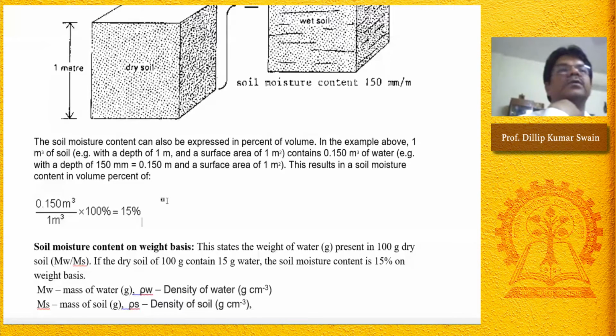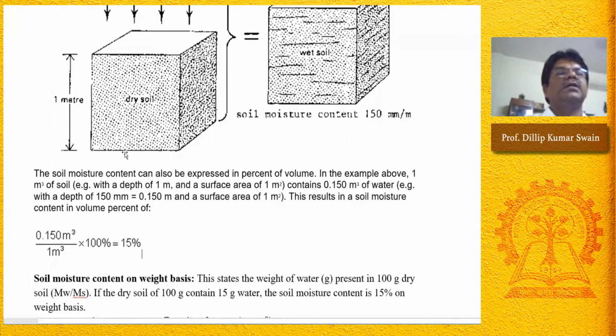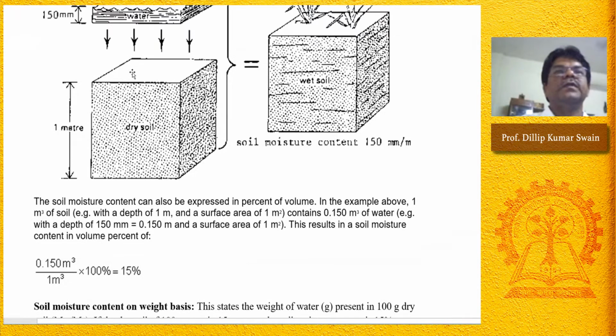I hope you got this one. This is the volume measurement. We use the sensor, time domain reflectometry, TDR, that gives soil moisture content on a volume basis, and the expression is that 100 cubic meter of soil or 100 cubic centimeter of soil contains so many cubic centimeters or cubic meters of water in that volume. 1 cubic meter of soil contains 0.15 cubic meter of water, so around 15% water is present in that soil profile. Okay, is it clear? Yes, sir.